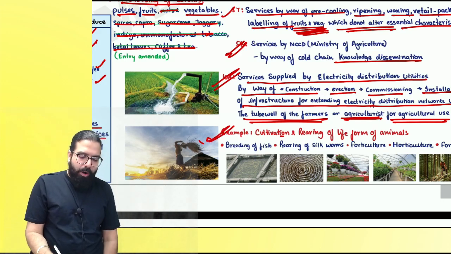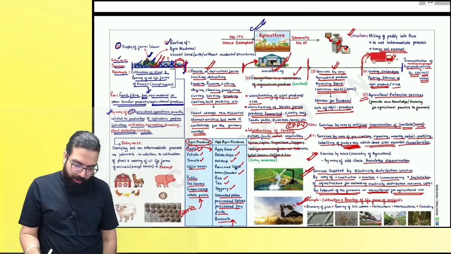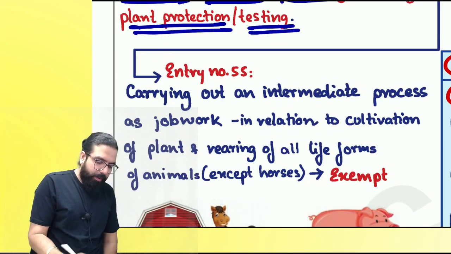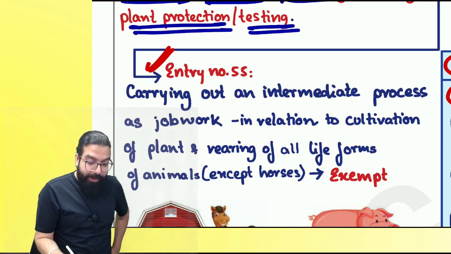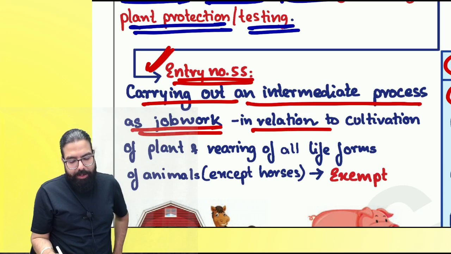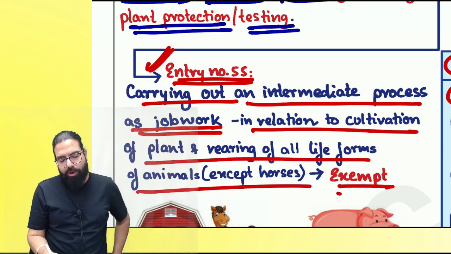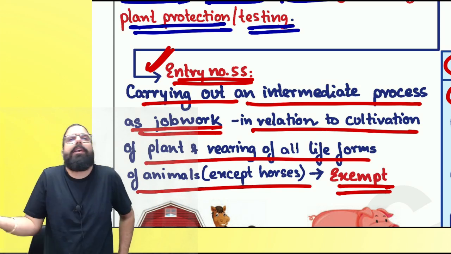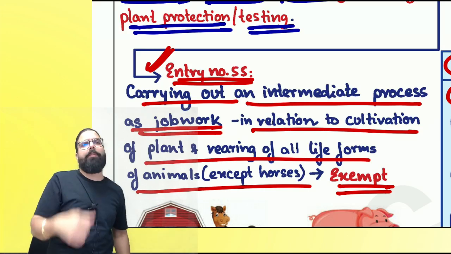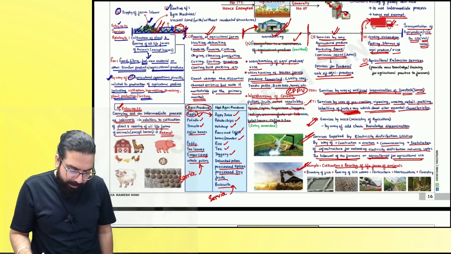These are some examples of rearing of life form of animal which I have given over here. That is for your knowledge. Okay, everyone, on the left hand side, entry number 55, carrying out an intermediate process as job work in relation to cultivation of plant and rearing of life form of animal, except horses, is also exempt. I am a job worker doing any job work related to cultivation of plant and rearing of life form of animal. My job work related services also will be exempted. I hope the point is clear to all.